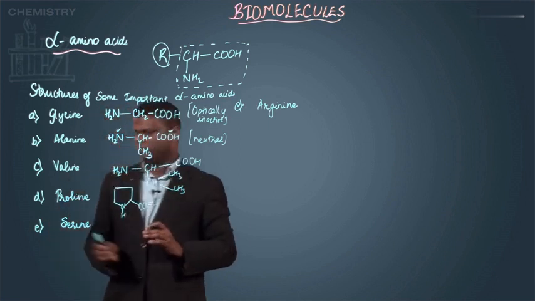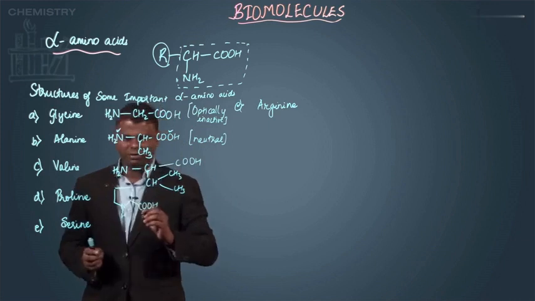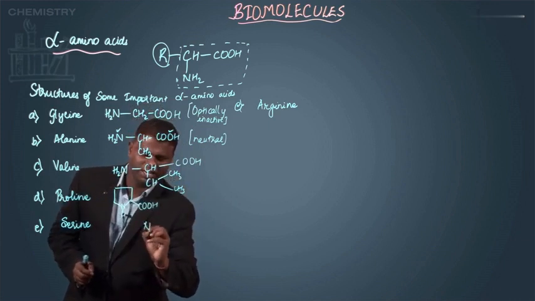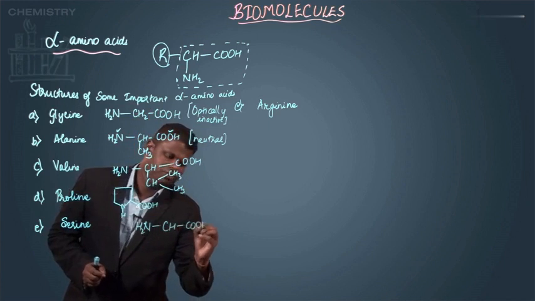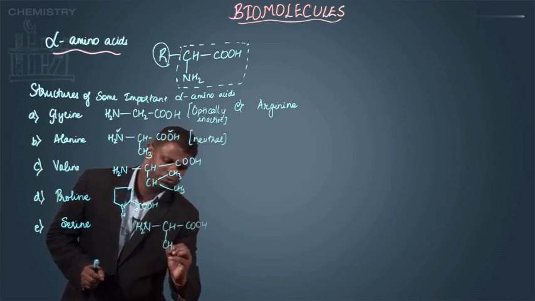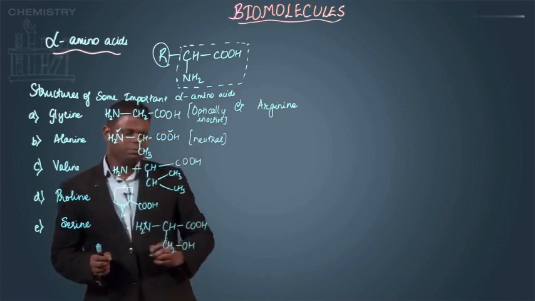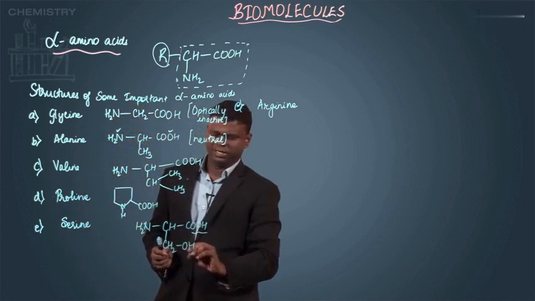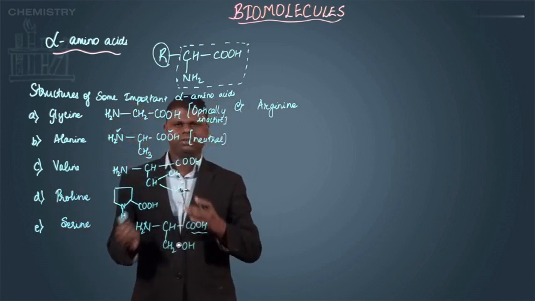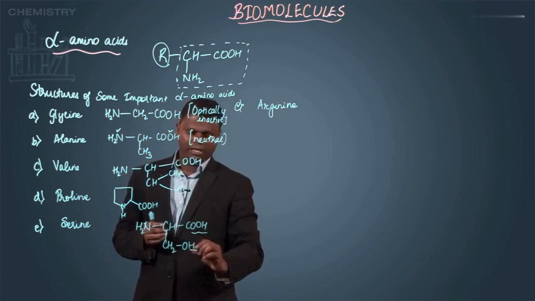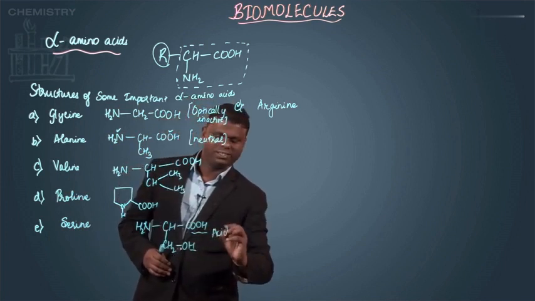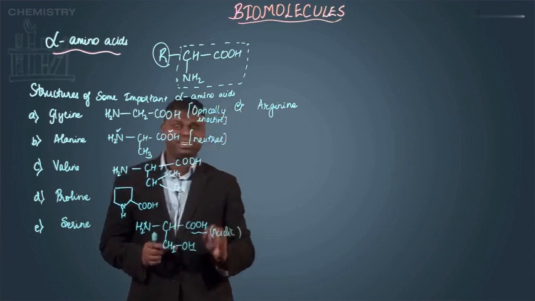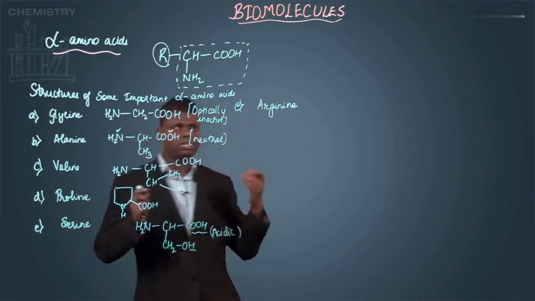Then you have the next, which is serine. So you have NH2, and then you have CH, COOH, and then this is connected to CH2OH, right? So if you observe, this is one carboxylic group, and you could say that alcohols are neutral in nature, but still this is somewhat H+. So this is nothing but a form of acidic. Alpha amino acids contain weak carboxylic acid groups, so they are generally weak.